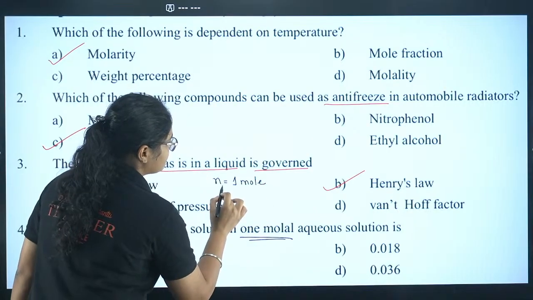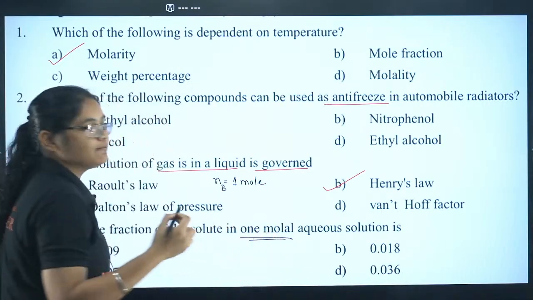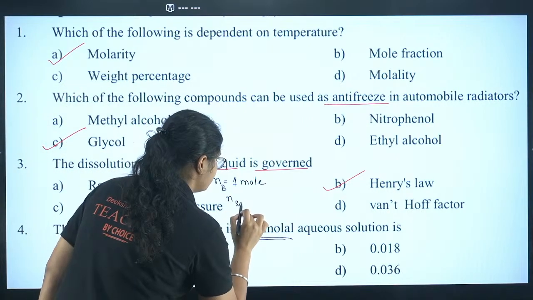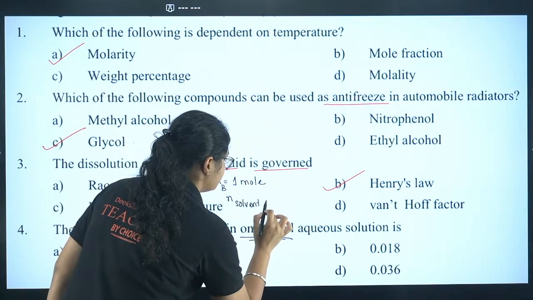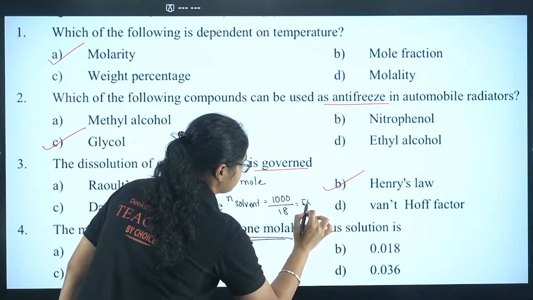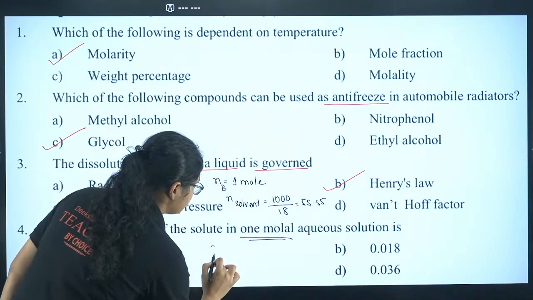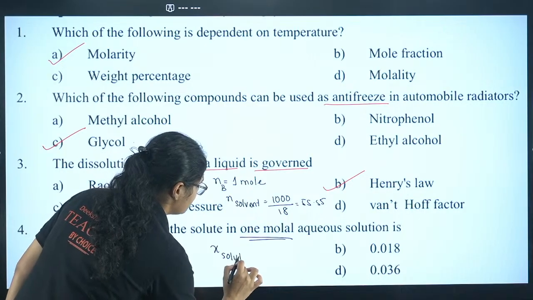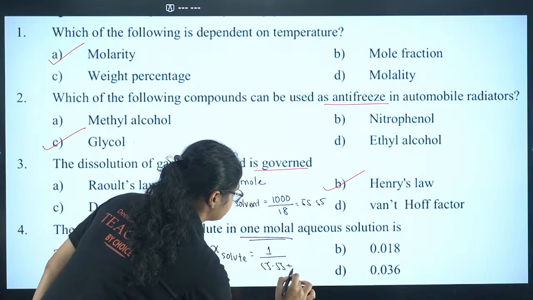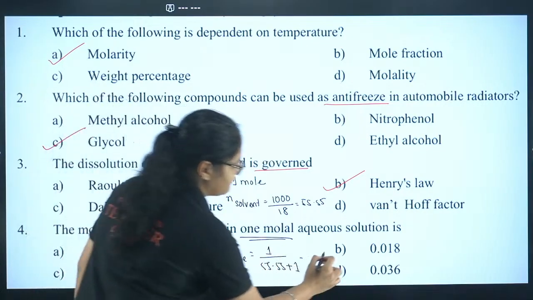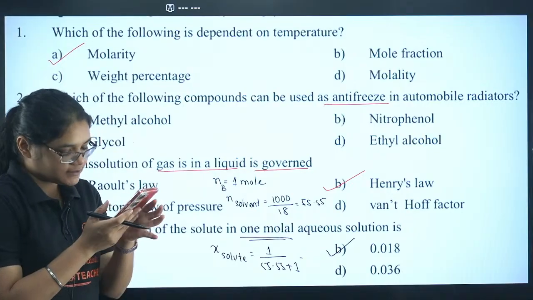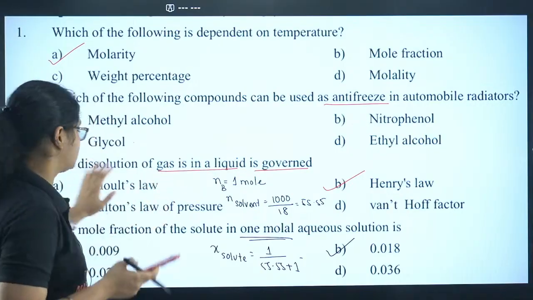Number of moles of solute. In 1 molal solution, the mass of the solvent is 1 kg. So what is the number of moles of solvent? Number of moles of solvent is 1000 by 18, which is 55.55. Now if you want to calculate the mole fraction of the solute, that will be equal to 1 by 55.55 plus 1, which is 1 by 56.55, which is equal to 0.018. Yes, very good, 0.017. Sarag is absolutely correct here.